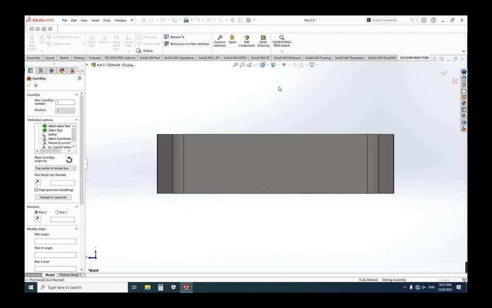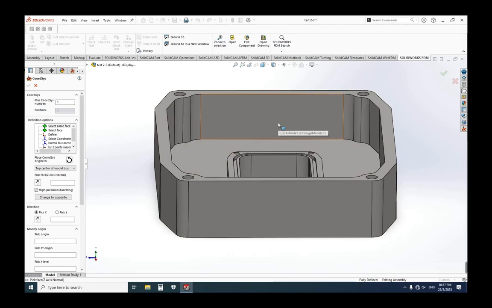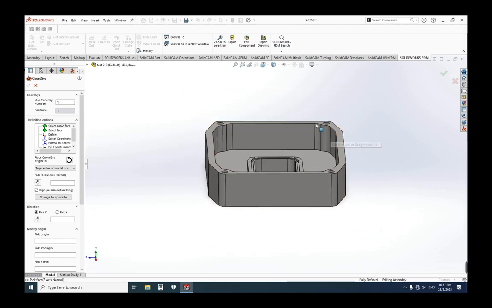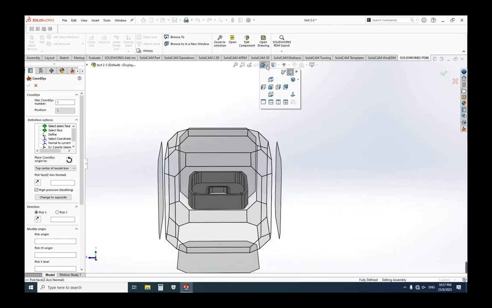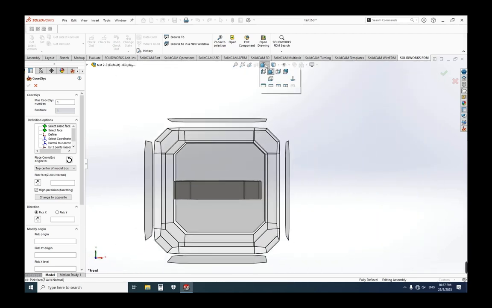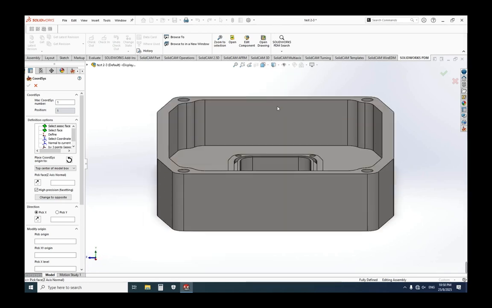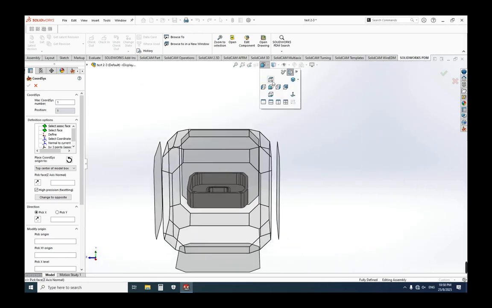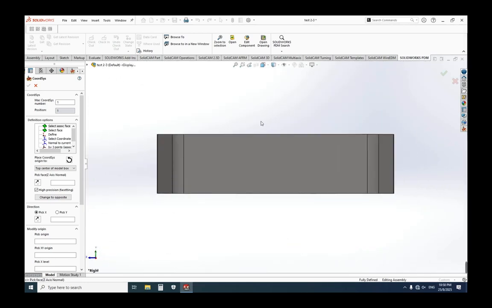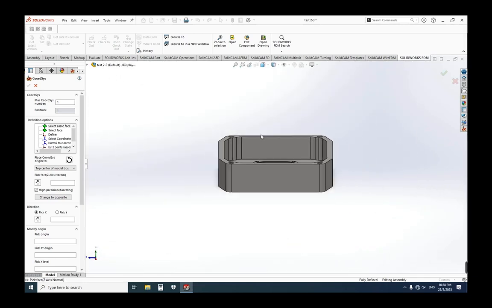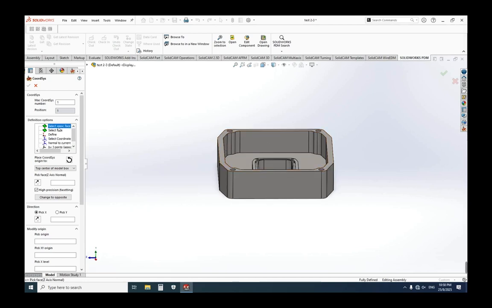I will use the top center of the model for what we call the datum. So the part will be mounted like this.